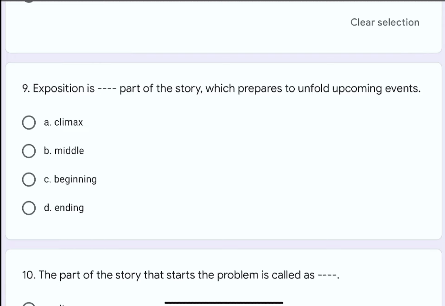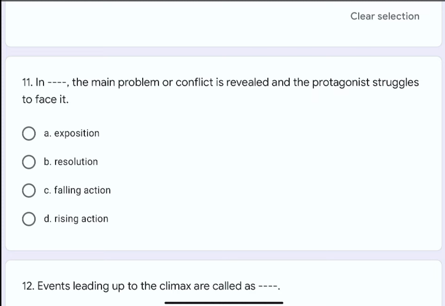Question number 11. In dash dash, the main problem or conflict is revealed and the protagonist struggles to face it. The options are A. Exposition, B. Resolution, C. Falling action, or D. Rising action. The correct option is D. Rising action.